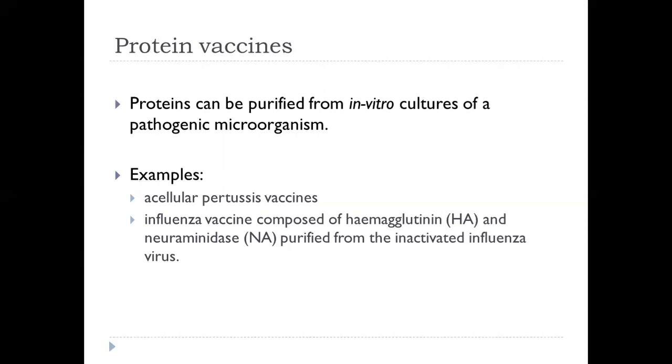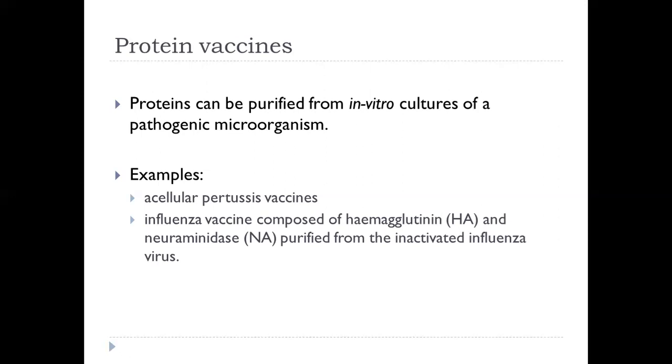A drawback of a clean vaccine preparation containing pure recombinant protein is the reduced immunogenicity that may require the addition of an adjuvant to achieve enhanced efficacy. For example, the hepatitis B vaccine is made by inserting a segment of the hepatitis B virus gene into a yeast cell. The modified yeast cell produces a large amount of hepatitis B surface antigen, which is purified and harvested and used to produce the vaccine.